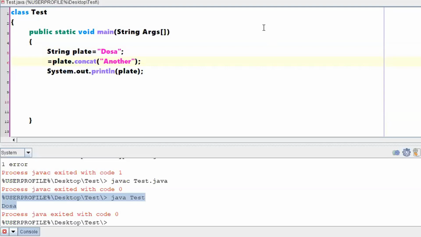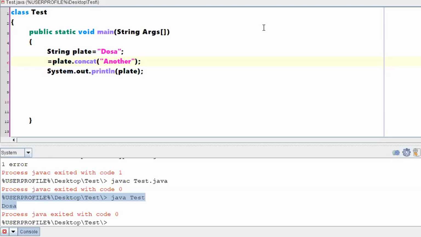In the last class also I gave you one example of ice cream. If you are creating one string, that is nothing but placing one value in one particular container. That means in your hand you might be holding the ice cream. Now if one more ice cream comes, one more object will be created such that it will hold the two ice creams. Whenever there is a change with respect to the values of the string, a new object will be created.